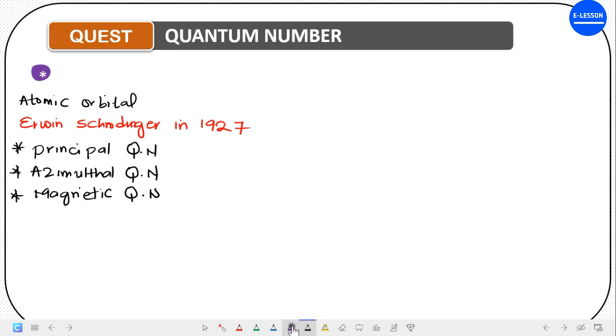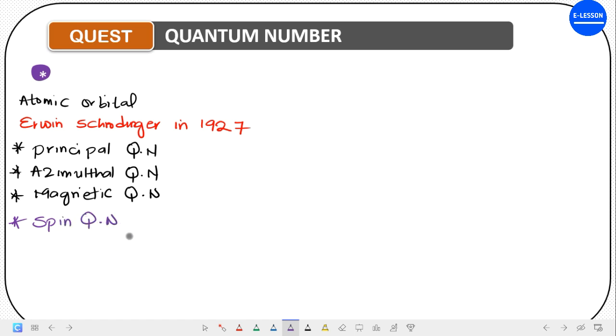Now there is a fourth kind of quantum number that was discovered by two separate scientists, but not by Erwin Schrödinger, and that quantum number is called the spin quantum number.